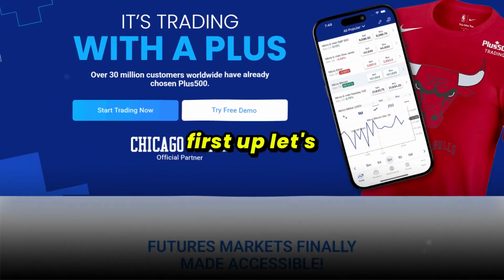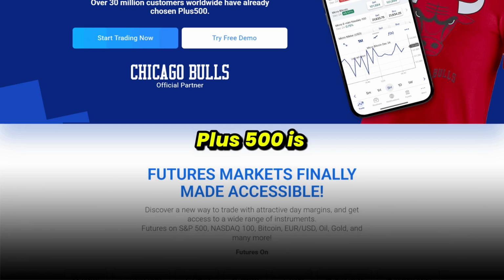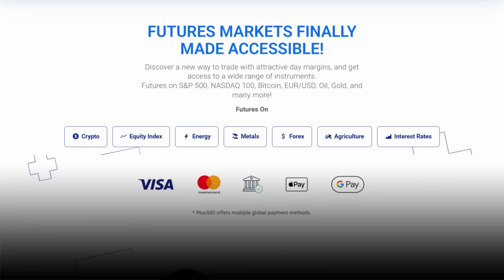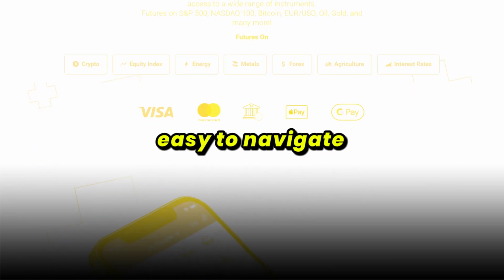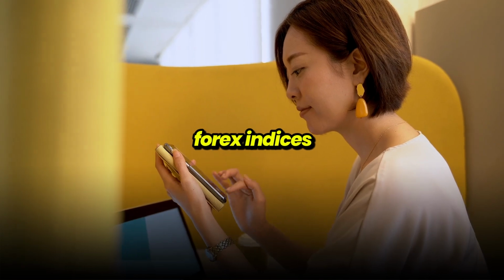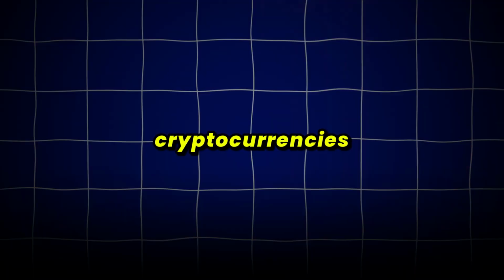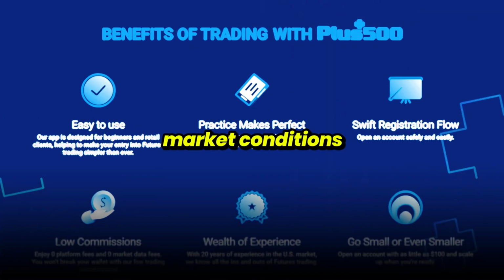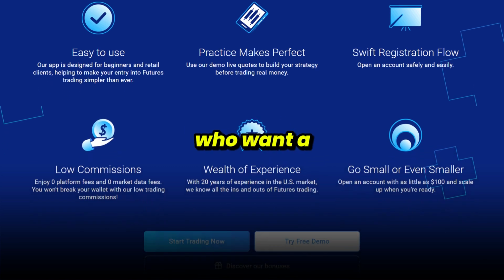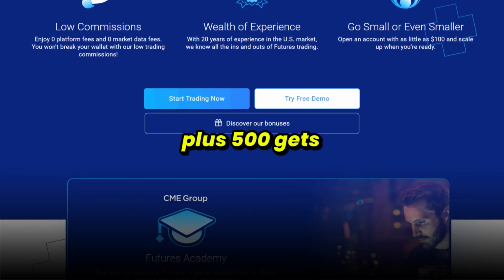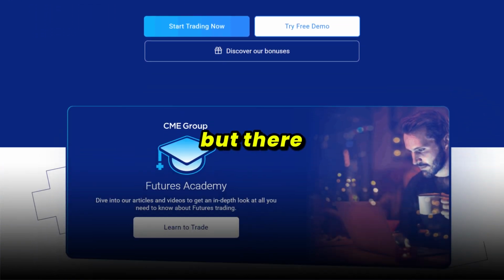First up, let's talk about Plus500. Plus500 is a pure CFD broker designed around simplicity and accessibility. The platform is clean, easy to navigate, and gives you access to CFDs on Forex, indices, commodities, ETFs, shares, and cryptocurrencies. A standout feature is its risk management tools, like guaranteed stop-loss orders, which can help protect traders in volatile market conditions. For short-term traders who want a straightforward way to speculate on price movements across multiple global markets, Plus500 gets the job done. But there are trade-offs.